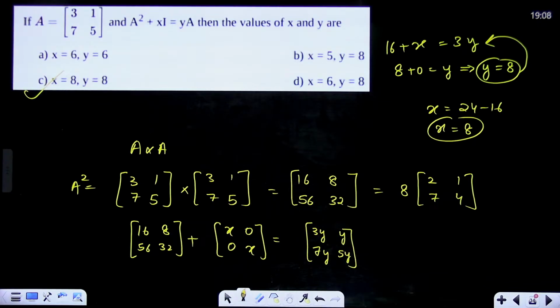Can I also get the answer? Yes, you can get the answer. Square matrix only. Very good. See, I also get the answer. Okay, very good.